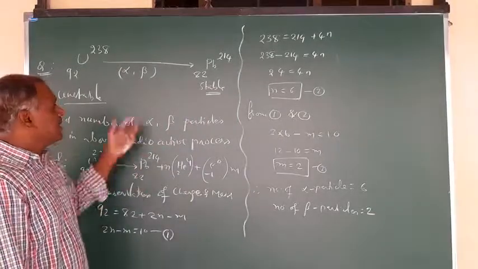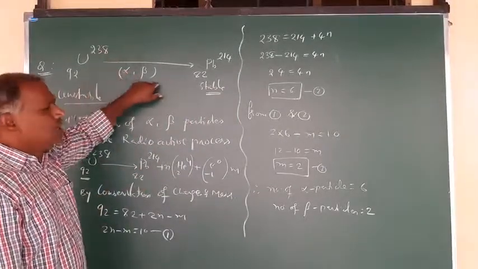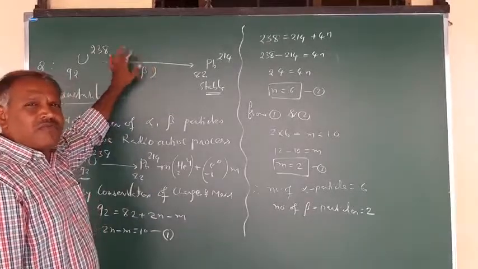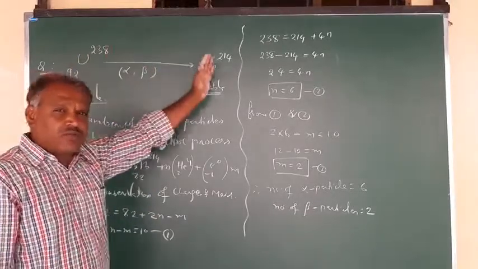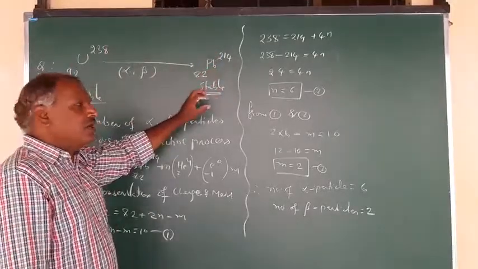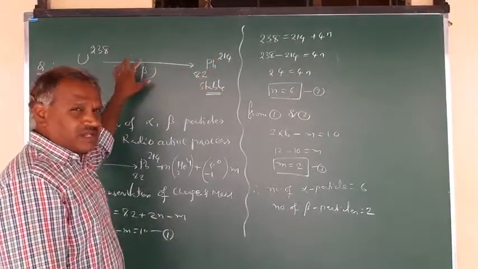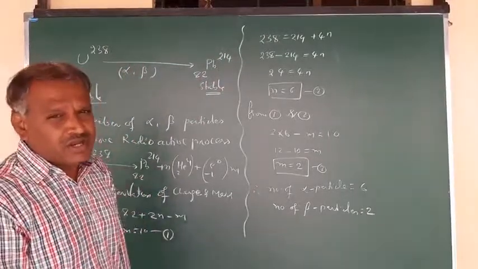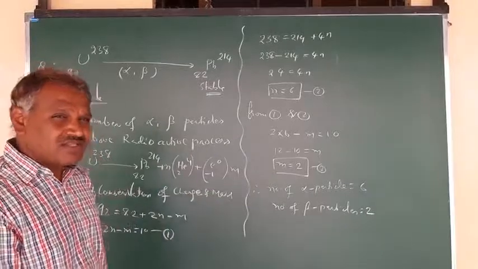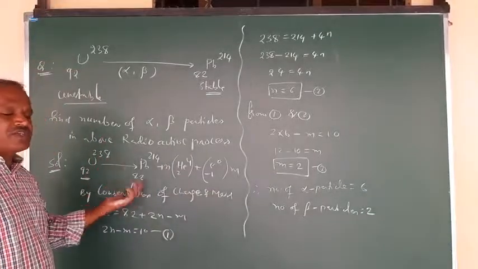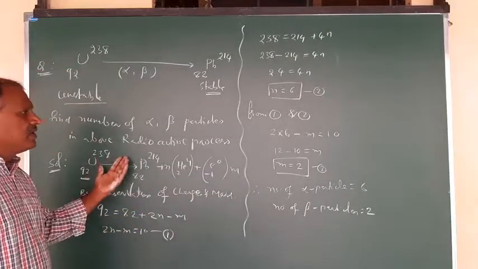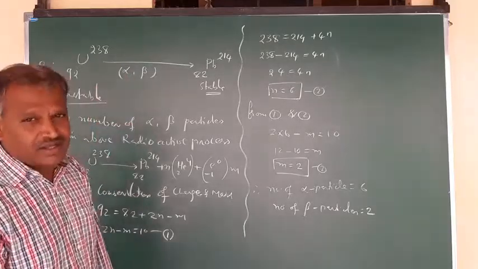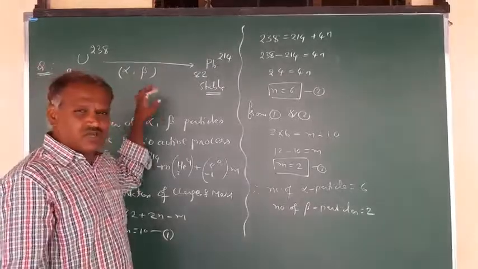For successive alpha and beta emissions from any unstable radioactive nucleus to a stable nucleus, the number of alpha and beta particles can be calculated just by conservation of protons, that is the atomic number or charge, as well as the mass number. If you apply that, you can automatically calculate the number of alpha and beta particles. So this type of question can also be expected.